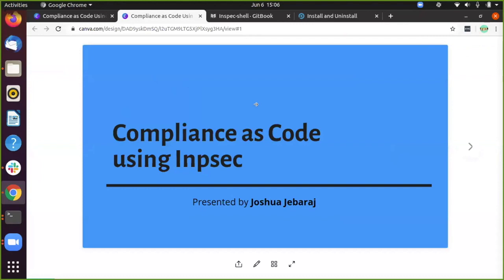Today's session is about compliance as code using Inspect. I plan to go through the theory first: why we use compliance as code and what the problem with traditional compliance is. For about 5 to 10 minutes we will go through the theory part, and next we will move on to the Inspect tool.